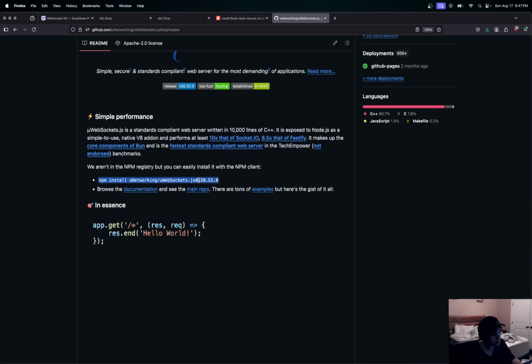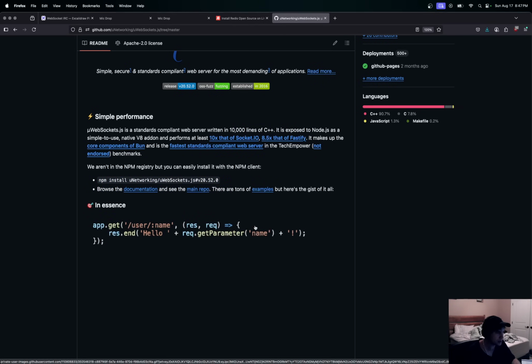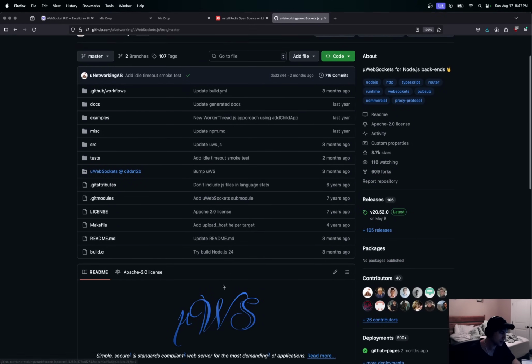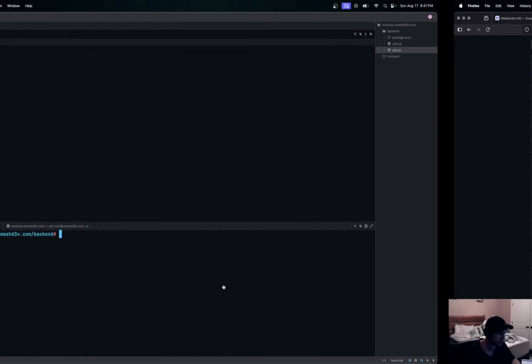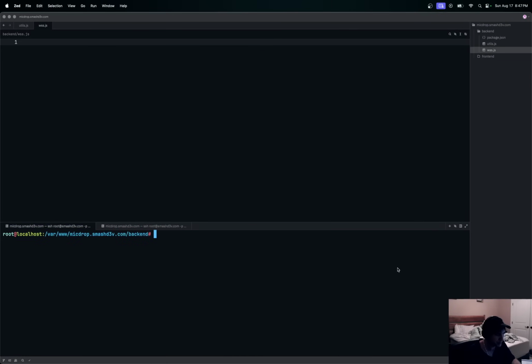Okay, cool. So now we have this. Let's install uWebSockets. This is a really fast WebSocket server for Node.js. I love it, been using it for years. So we can do npm install --save. Actually, I think we already have most of that in the command there. So now we can say --save, right? All right.